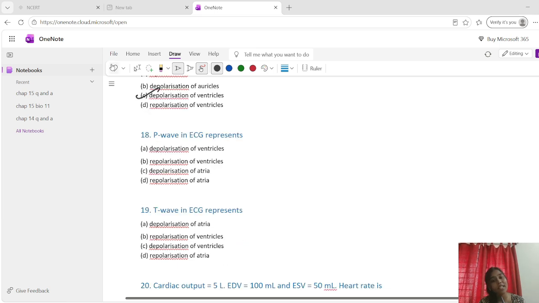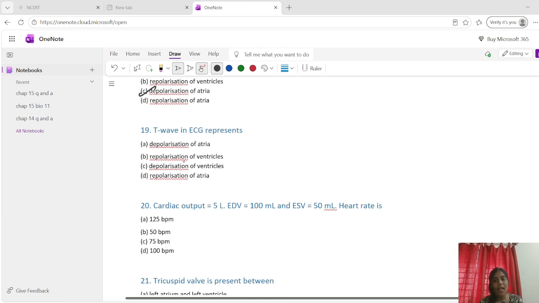A. The P wave in ECG represents the depolarization of atria, because the P wave is produced when the atria depolarize before atrial contraction, and it is the first small wave in ECG. Okay. And the T wave in ECG represents repolarization of ventricles. So the T wave corresponds to recovery or repolarization of ventricles. It occurs after ventricular contraction.